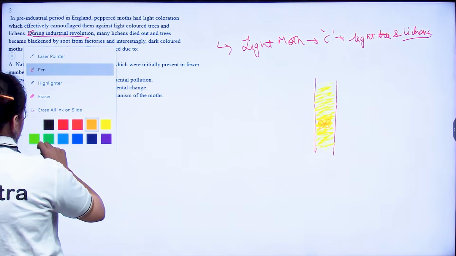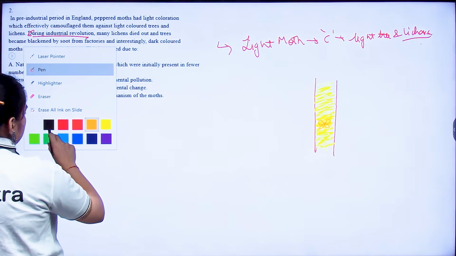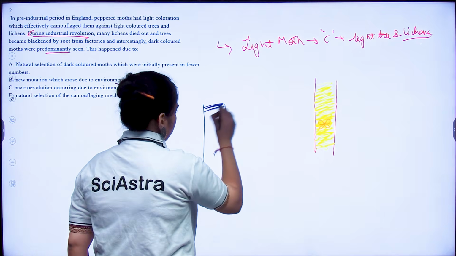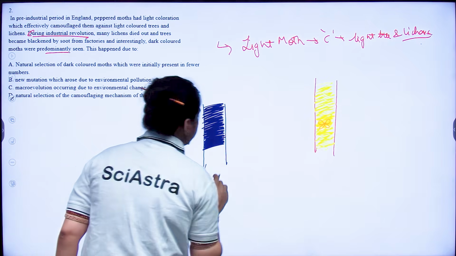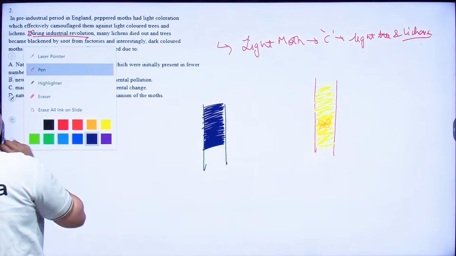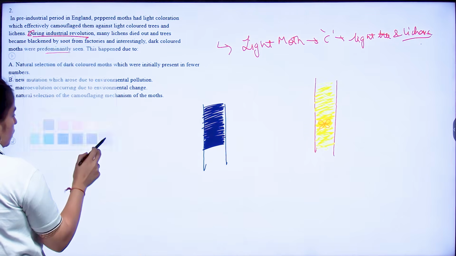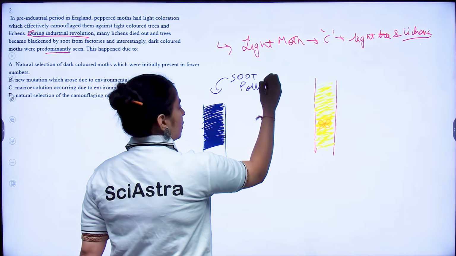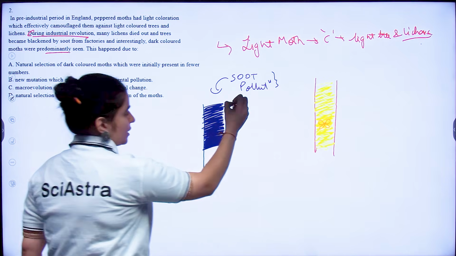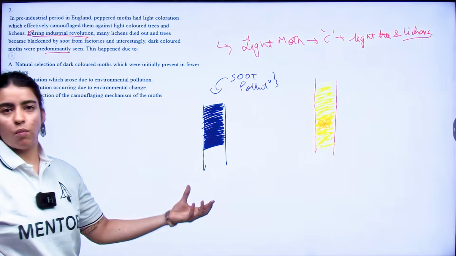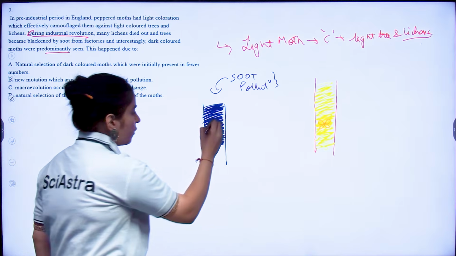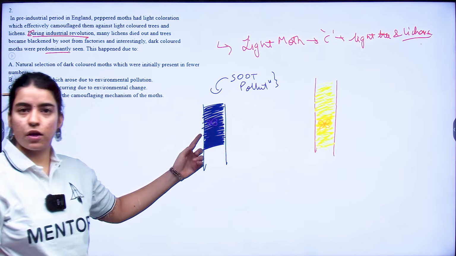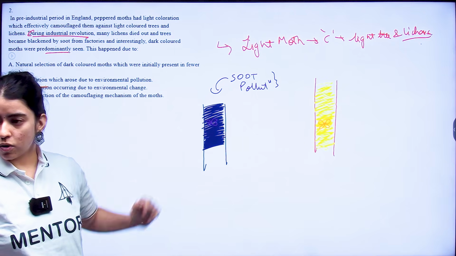But on the other hand, if I have a dark colored tree, let's take blue, I don't have brown here. This is my dark colored tree. What happened? All the soot and pollution caused the lichens to die. So the tree bark became dark. Now on this dark colored tree, if I draw a moth which is already dark, it is difficult to see the moth.